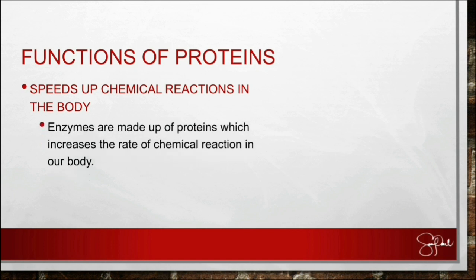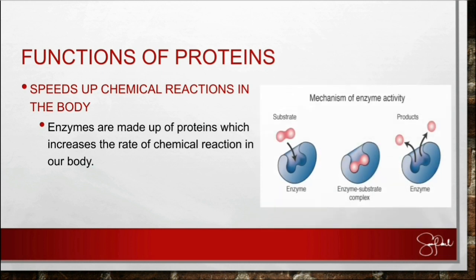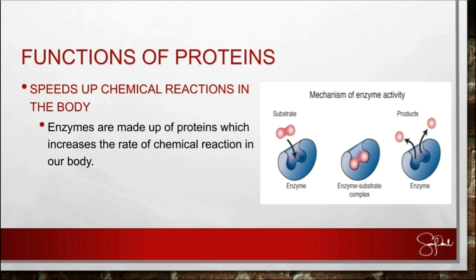So as you can see here in the picture, that is an enzyme wherein that enzyme will bond with a substrate. Then what happens to that substrate is that it will either combine or split. So it depends on the substrate. If there are two substrates, the substrates can combine. If there is only one substrate, that substrate can be divided into two. So technically, those are the functions of proteins.